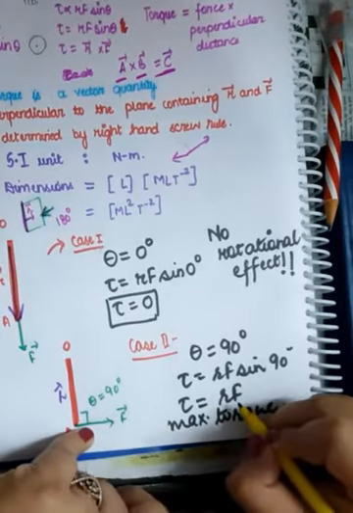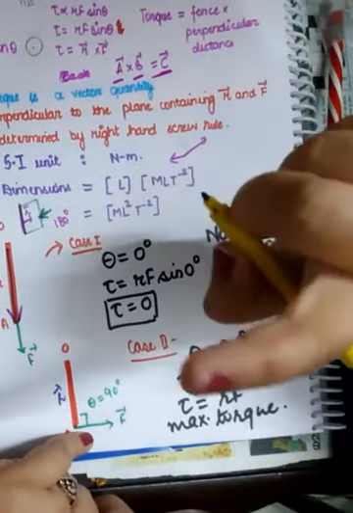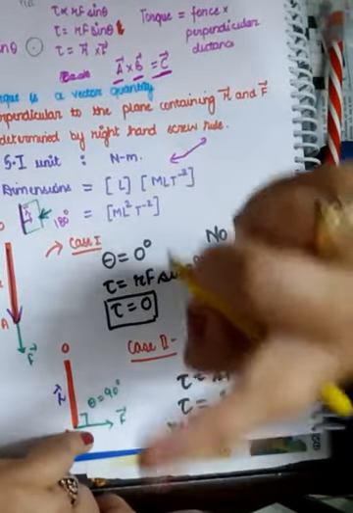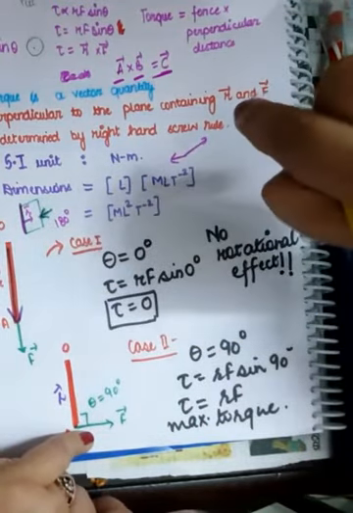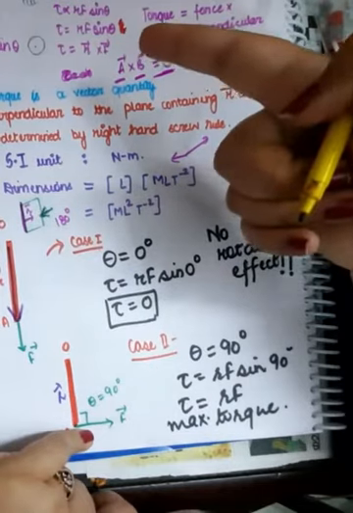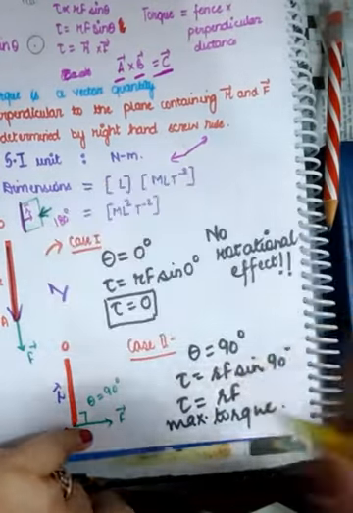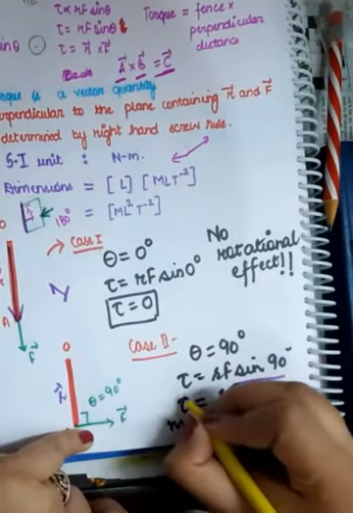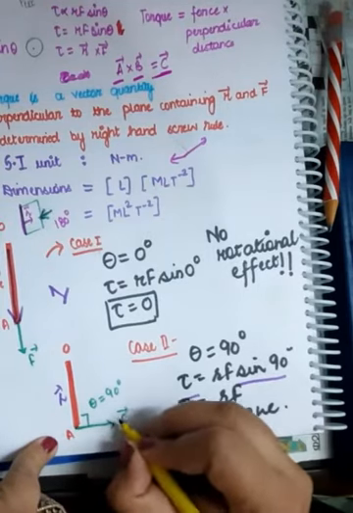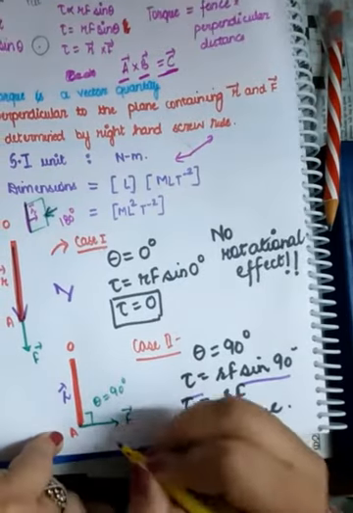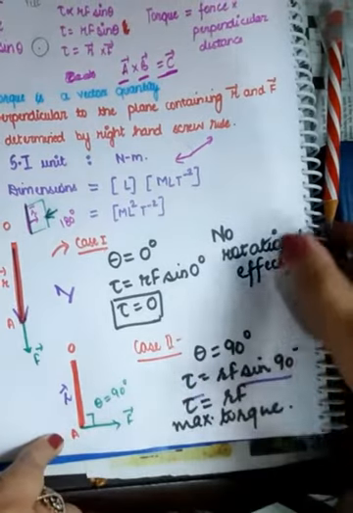Torque will be RF. But let me tell you something very, very important, that sine theta is maximum at 90 degree. Because if you see the values of sine theta, it is maximum at 90 degree. It is 1. Sine 90 is 1. So, what is going to happen? Torque will be maximum when the force applied is perpendicular to R vector, perpendicular to the direction of rod. It's as simple as that.